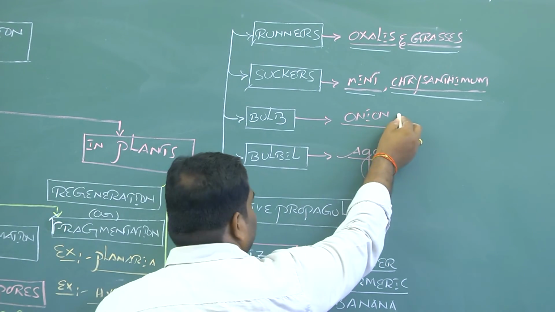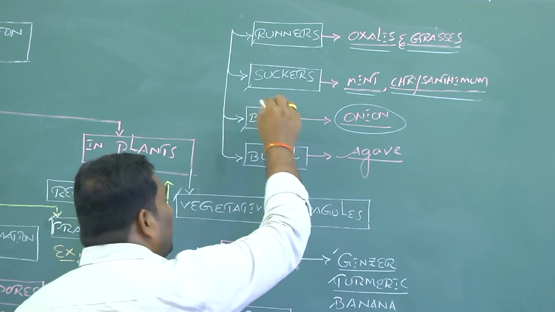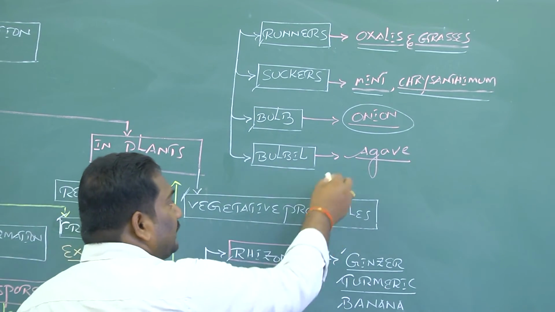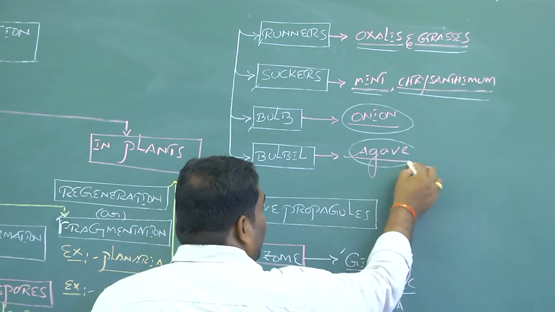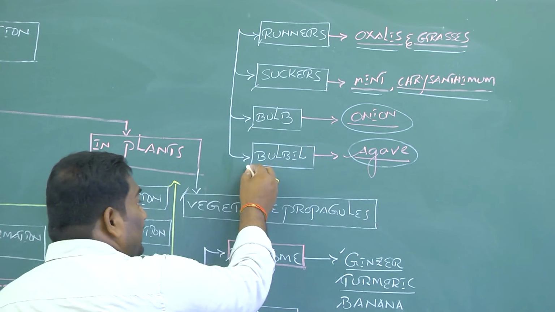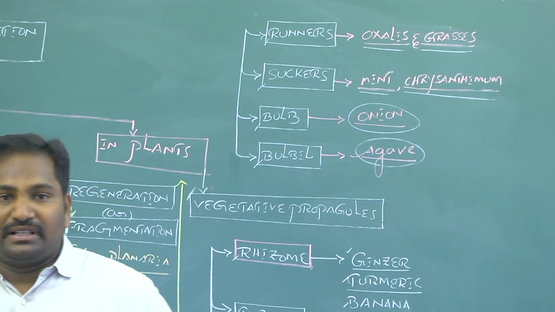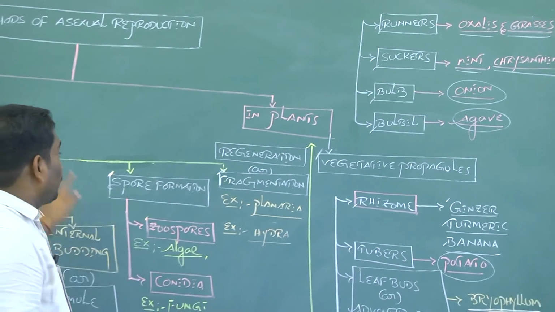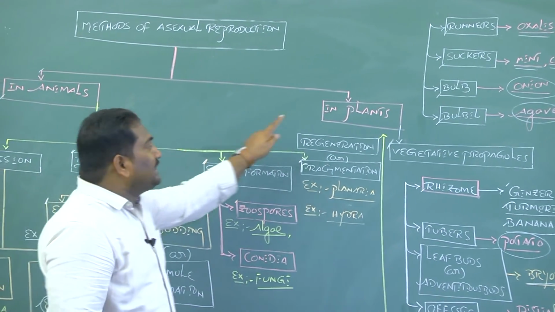Whereas in onions, the vegetative propagule is bulb. Whereas in Agave americana, common name century plant, the vegetative propagule is bulbils. So these are the methods of asexual reproduction both in animals and in plants.